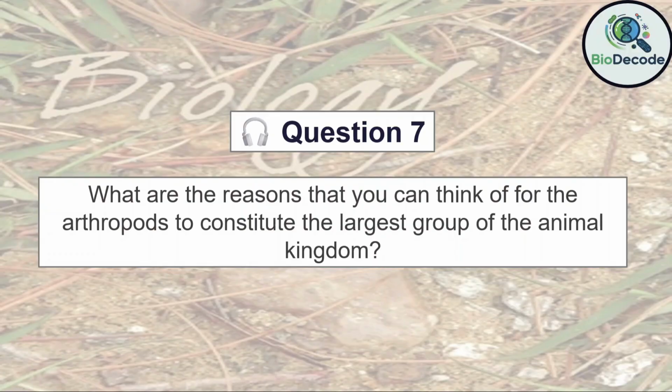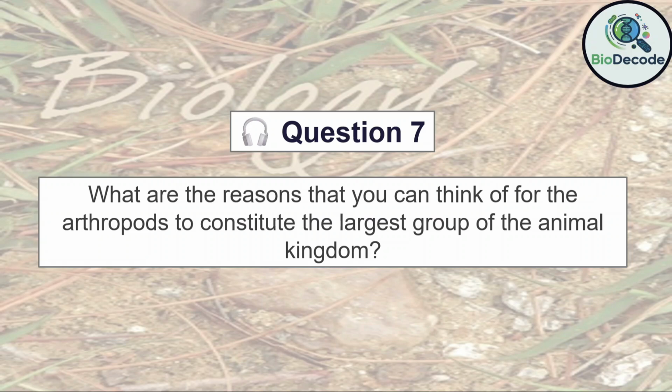Question 7. What are the reasons that you can think of for the arthropods to constitute the largest group of the animal kingdom? Answer. Arthropods have an exoskeleton made of chitin that provides protection, support, and reduces water loss. Second, their segmented body plan with jointed appendages allows great mobility, specialization, and adaptability to diverse habitats.